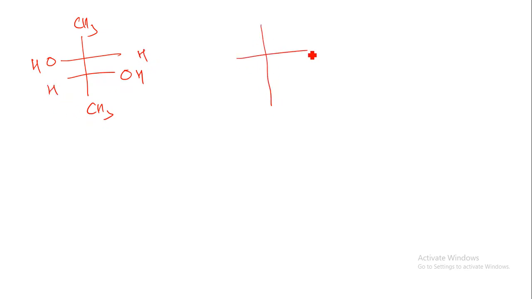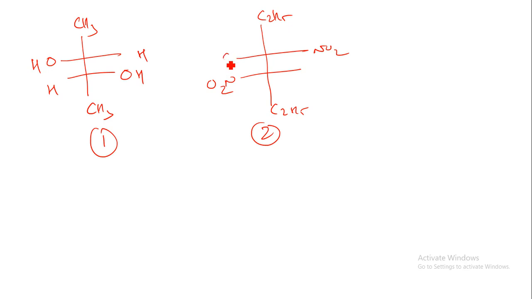Okay, I will give you one homework for your point of view. Write down the enantiomers and diastereomers for this compound also, so you can have a better idea. That is the first compound. Now I am writing a second compound: C2H5 over here, C2H5 over here, a nitro group here, and a CH3 here and a CH3 here.